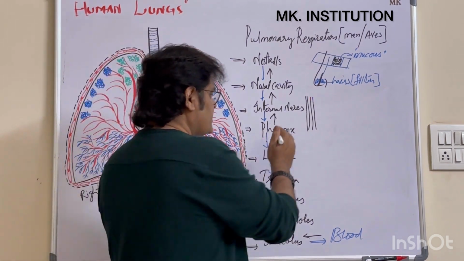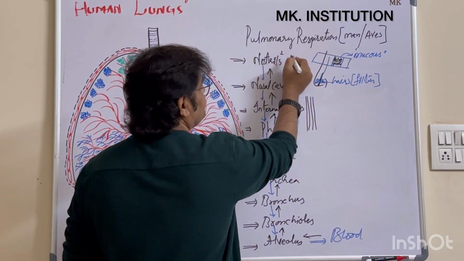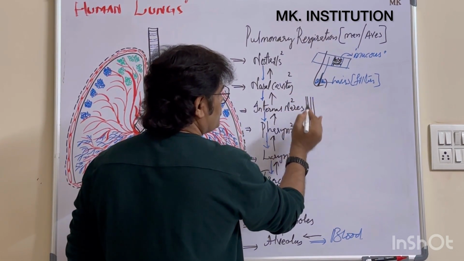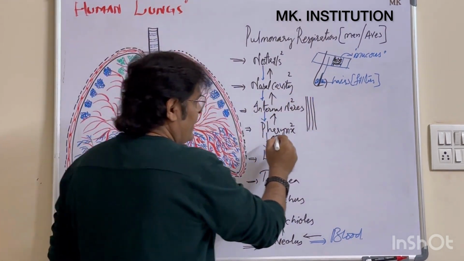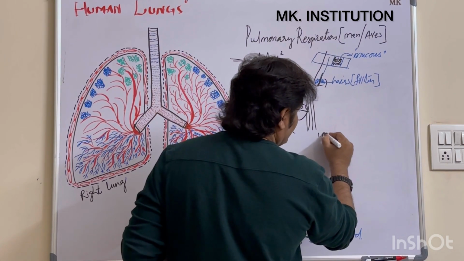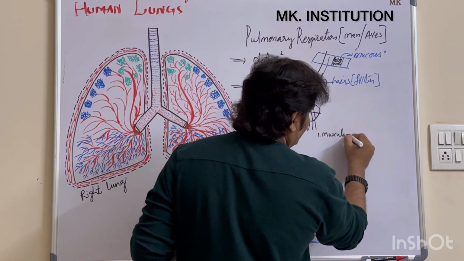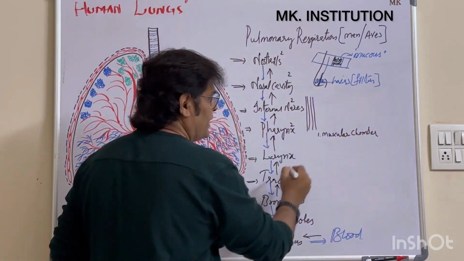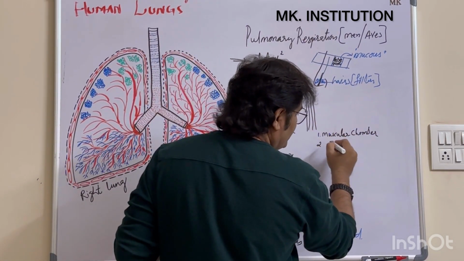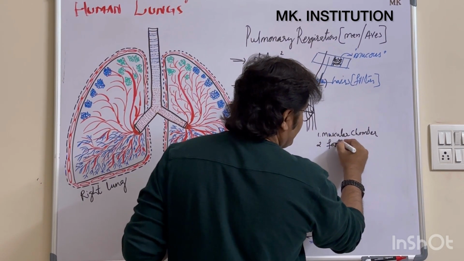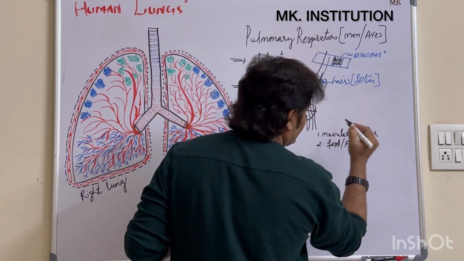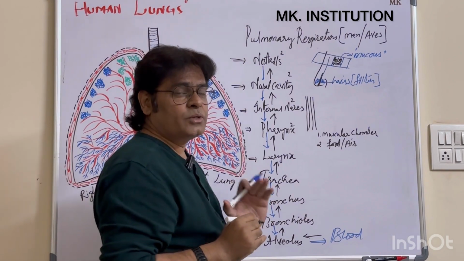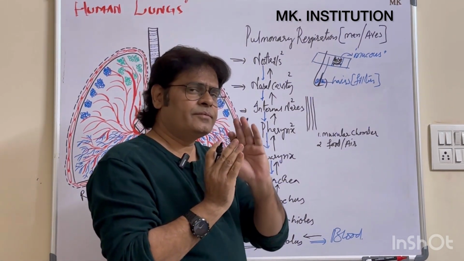What is the pharynx? All these things carry 2 marks. Each and every topic carries 2 marks. What is the pharynx? The pharynx is a muscular chamber. And the second point you can write: it is a common passage for food and air.